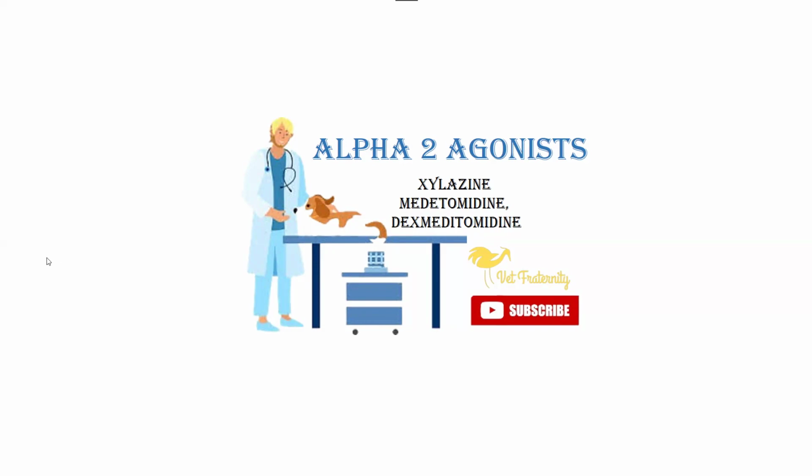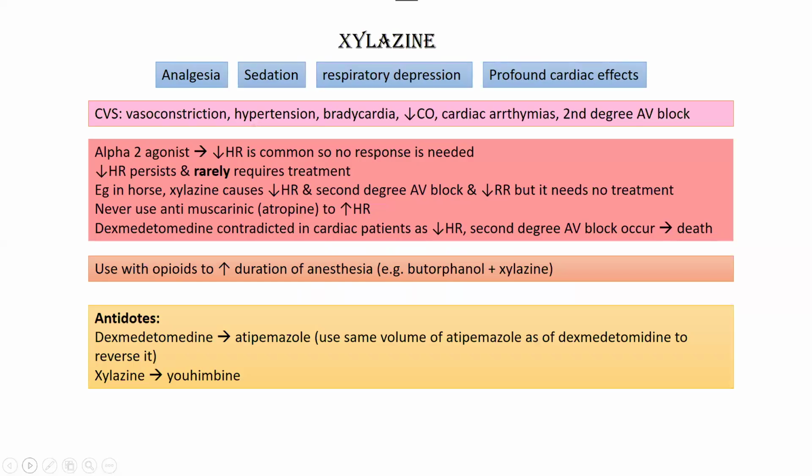In this video, we are going to talk about alpha 2 agonists. And we know there are many alpha 2 agonists: xylazine, detomidine, dexmedetomidine. So, first thing is their general properties that they have.